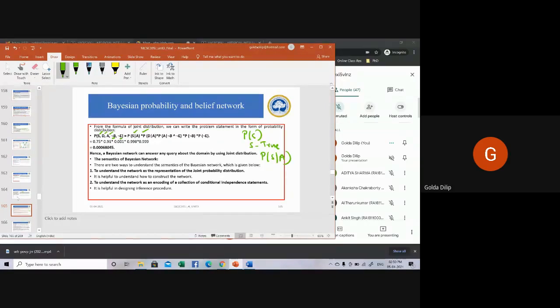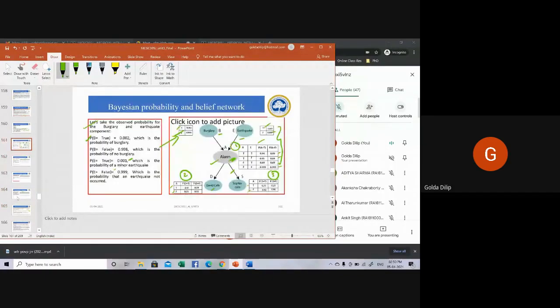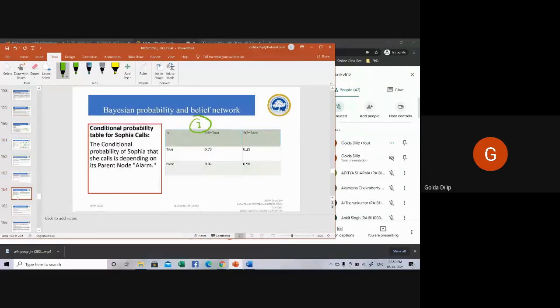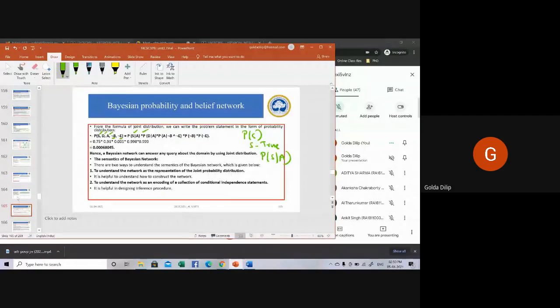The next one is D. P of D given A, that is, D will happen if A happens. What is D? D is David calls. D will happen if A happens, and that's what is represented as D given A. Then P of A is true. These are the three things which were true. But burglary has not happened, so that is why not of B, and E has also not happened. That's how you get this right hand side.